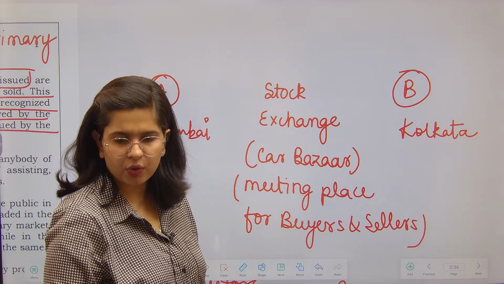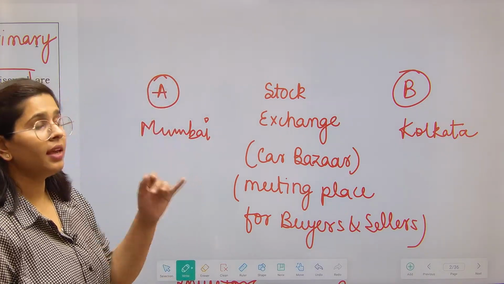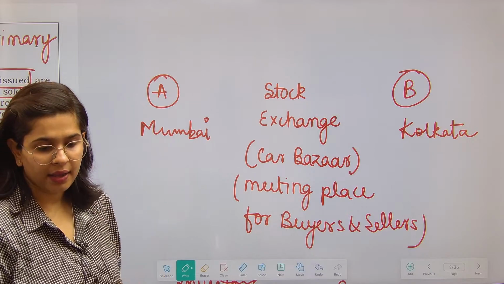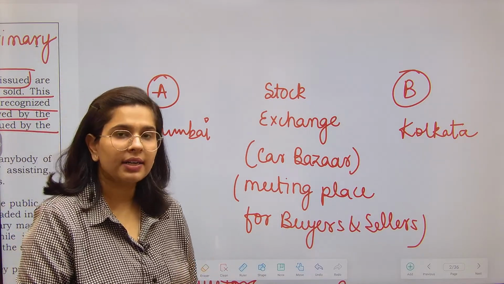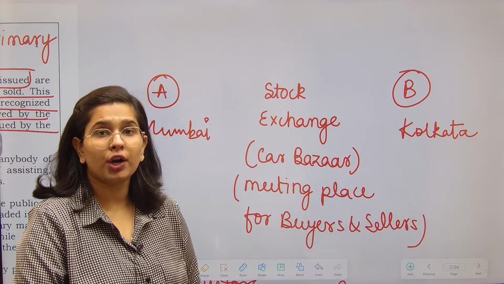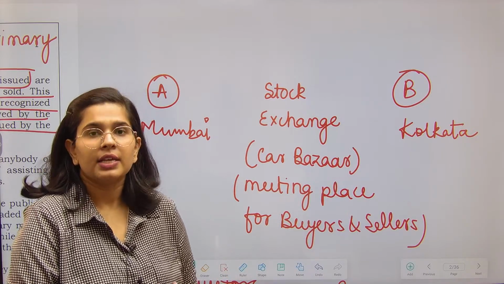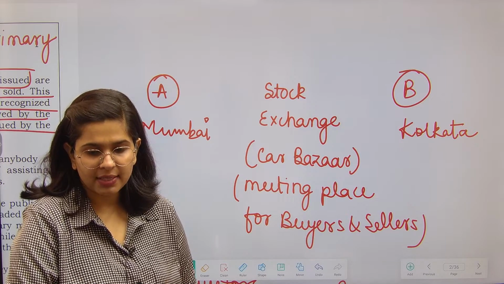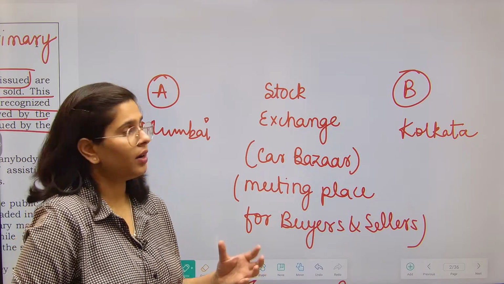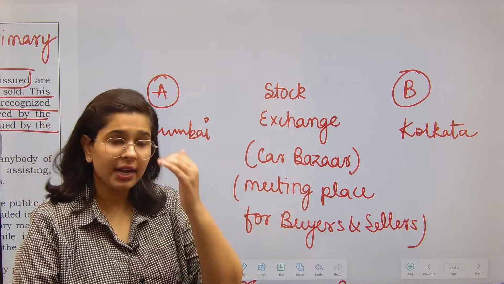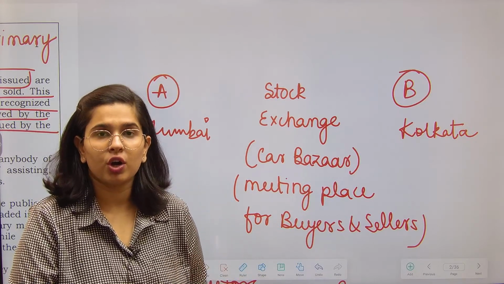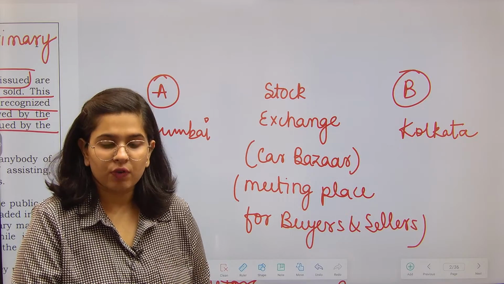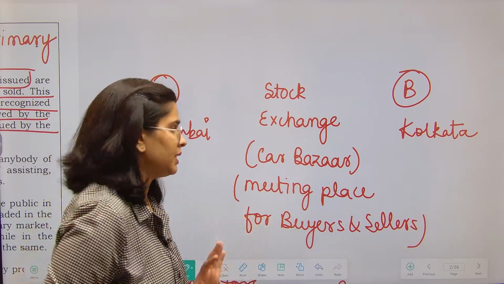Okay, so this is A and B. These people are meeting, right? They are doing the contract among themselves, although they do not know each other personally. So that is the role of the stock exchange, right? By trading, these people are able to enter into a contract among themselves. So what is a stock exchange? Stock exchange is a meeting place.